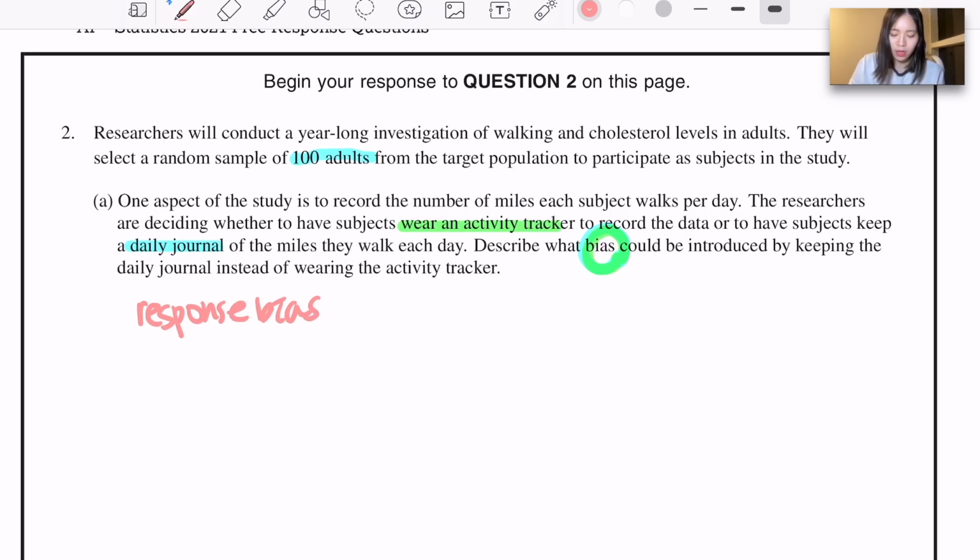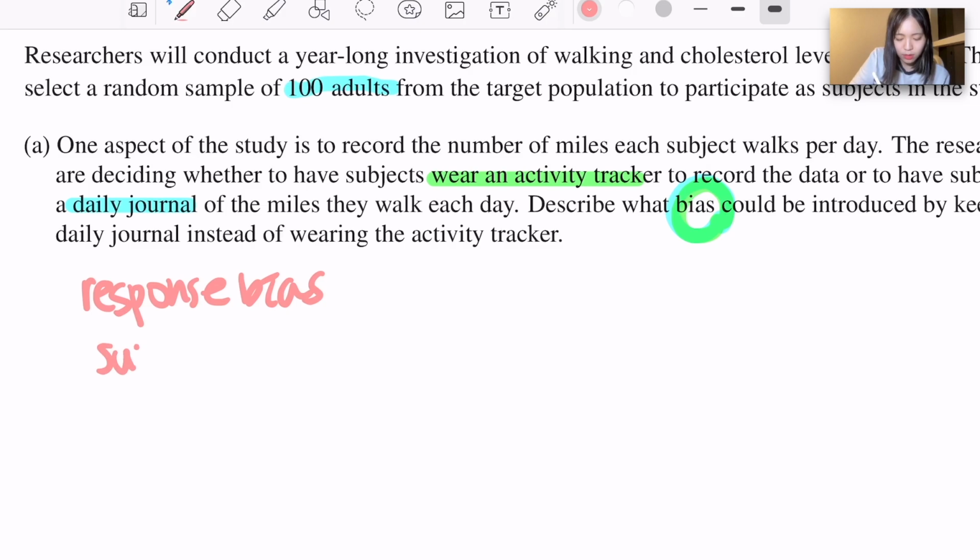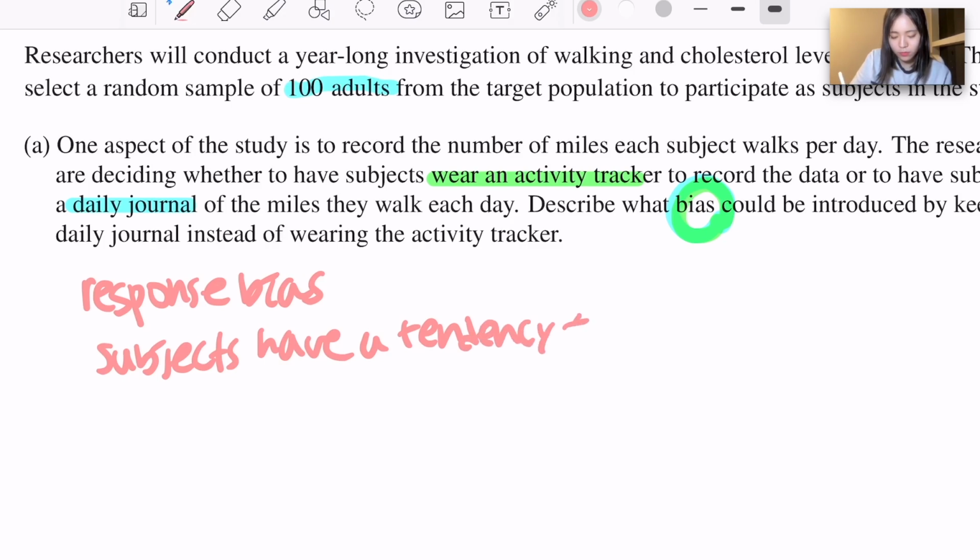Response bias, because the subjects would have a tendency to report false results.